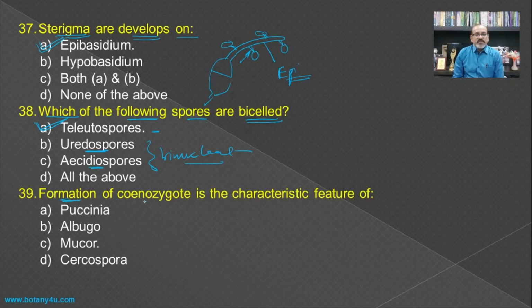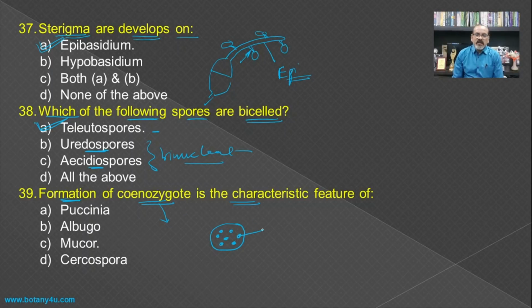Then formation of coenozygote is the characteristic feature of... if you see the meaning of the coenozygote, it is that a single zygote contains many zygotes inside it, then the structure is known as the coenozygote.